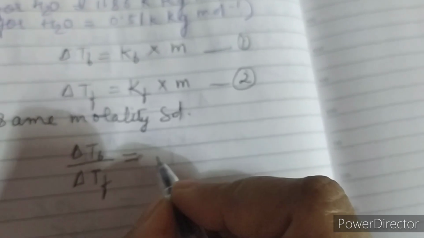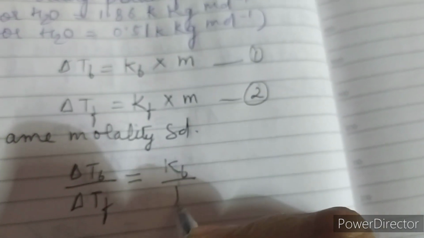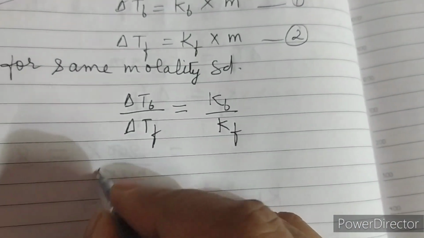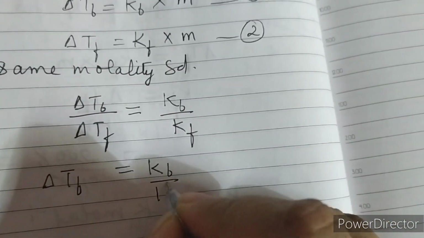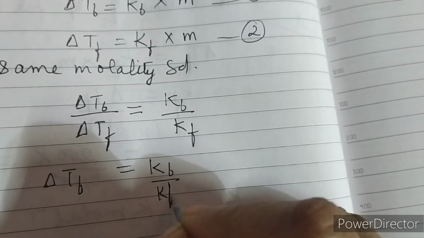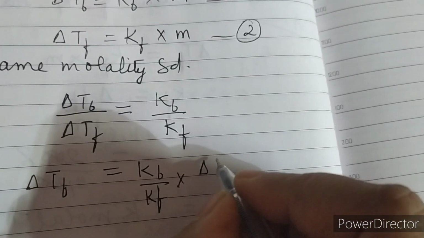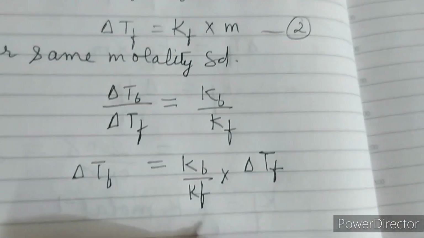You will get del Tb divided by del Tf is equal to Kb divided by Kf. Now here we have to find del Tb, that is elevation in the boiling point. So we can write Kb upon Kf into del Tf, that is depression in freezing point.